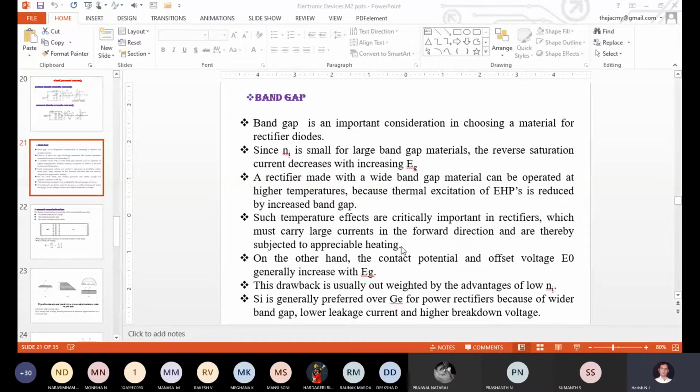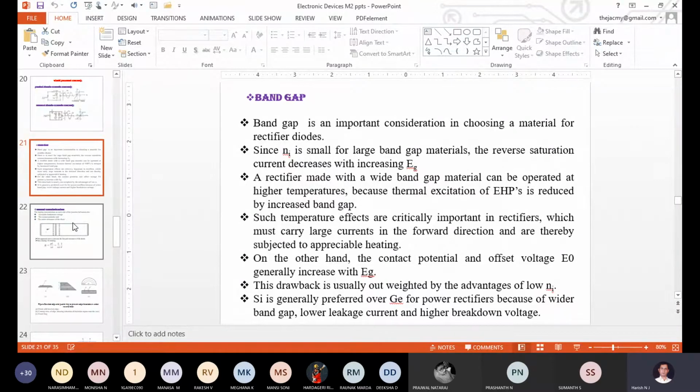For understanding the concept of band gap thoroughly, I have taken one example, silicon as well as germanium. Instead of choosing germanium, we are going to take silicon for the fabrication of a PN junction diode. What is the reason behind that? These are all the points; they will give the answer for this last statement. So this all happens when we are choosing the large band gap.